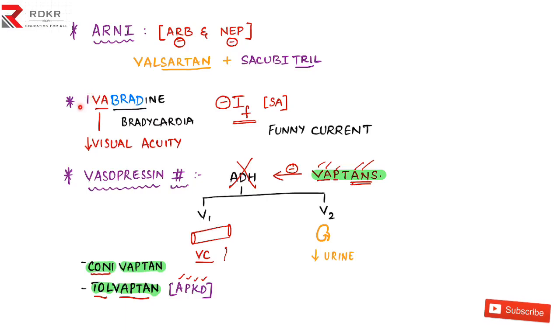So the letter I tells you it is IF, meaning the funny current. This ivabradine blocks the sodium channels, and it directly blocks the funny current also. In this way he can decrease the heart rate. Even the brady tells you that ivabradine decreases the heart rate by causing bradycardia. And the VA must tell you the main side effect of this drug, that is there will be decreased visual acuity in these patients. So this was about another new drug which he used.